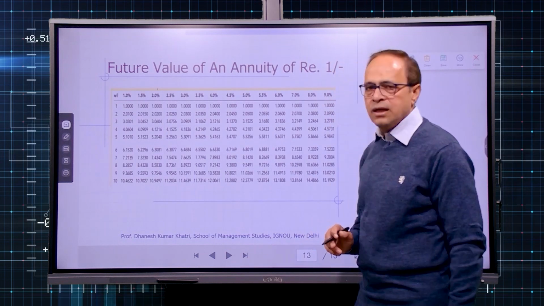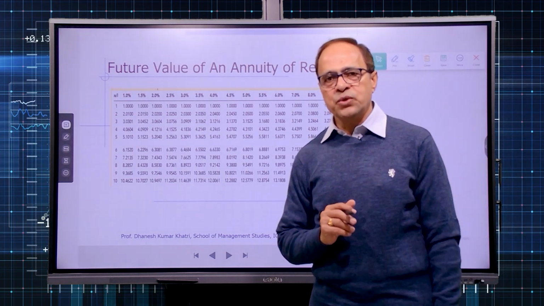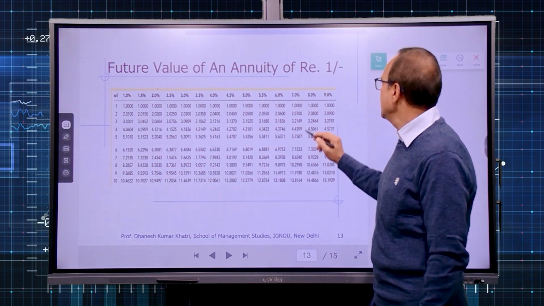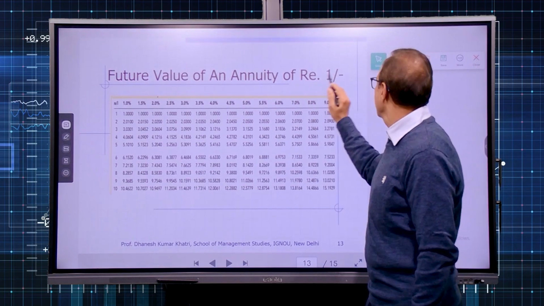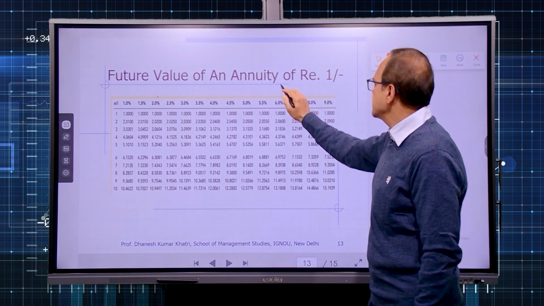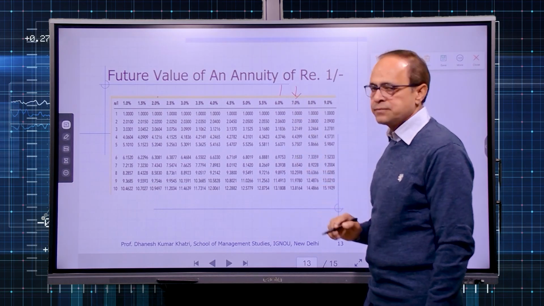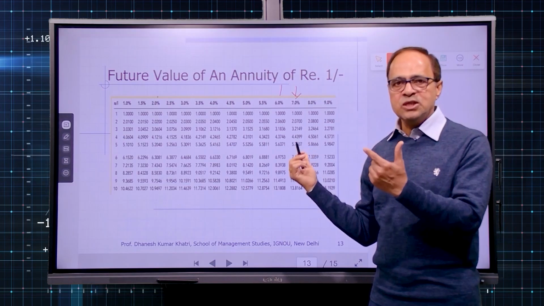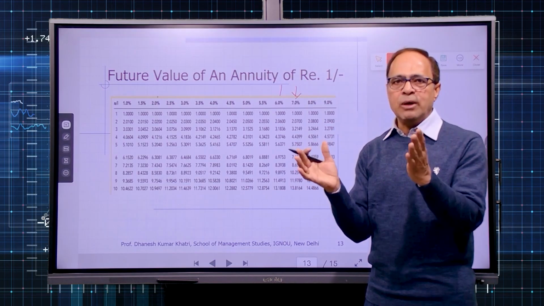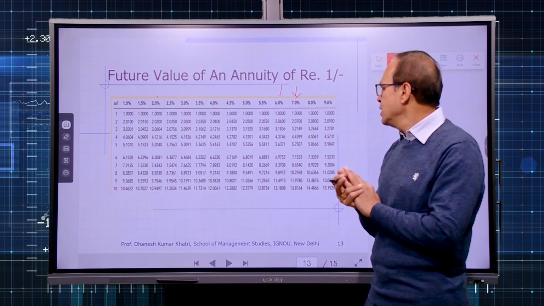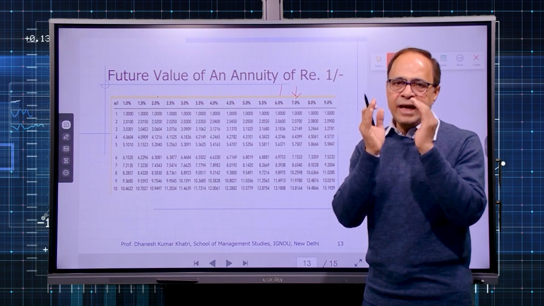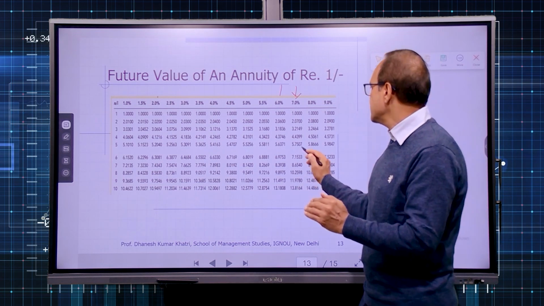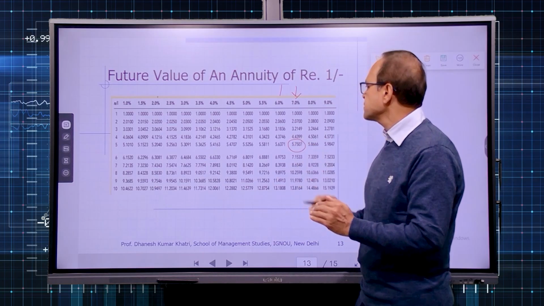So this is another table, the future value of an annuity. Now how to read it? On the top you can see the rate of interest. Let us say your bank offers you 7% rate of interest. Every year you are depositing rupee 1, because this table is for rupee 1, and then whatever your amount is, you can multiply this table value with that amount. So you are depositing rupee 1 at the end of every year, let me remind you, at the end of every year in that bank account, let us say only for 5 years.